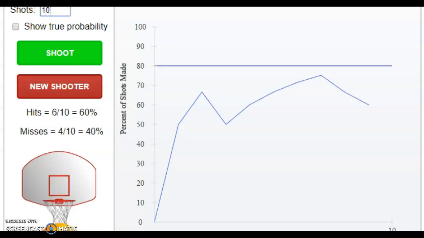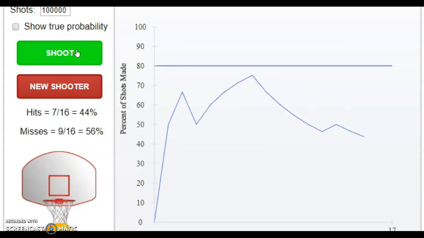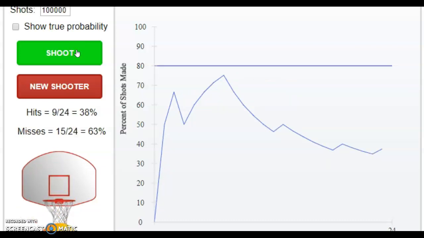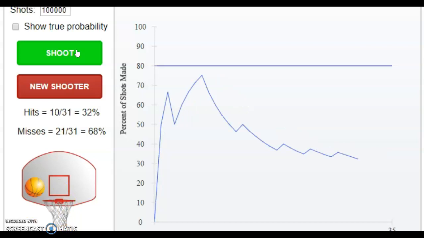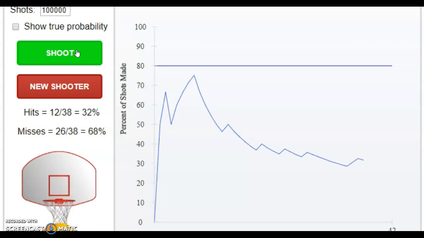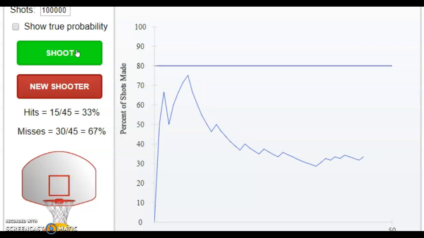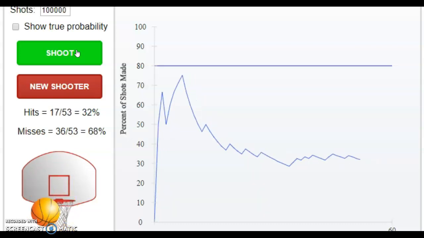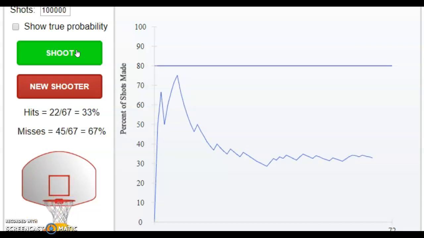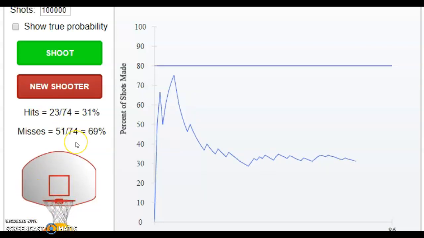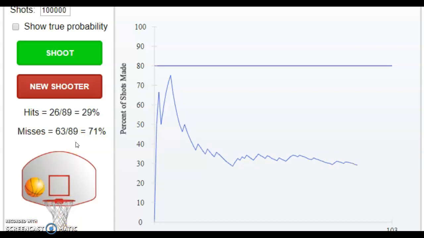But if I change this to 100,000 and do shooting, look at how the graph is not working for me right now, but it should be getting closer and closer to that 80. And if I were to keep adding, it actually would get closer and closer to that number. So I promise it's going to get really, really close to that line. But it doesn't look like it, does it? Fun. All right, so the more that we look at, so again, it's going up, 71, 72, 73. As I add more and more, it's going to converge to what my true ability is. And this applet doesn't seem to be working in favor for us right now. But the more performances you add, the closer and closer you get to the ability.